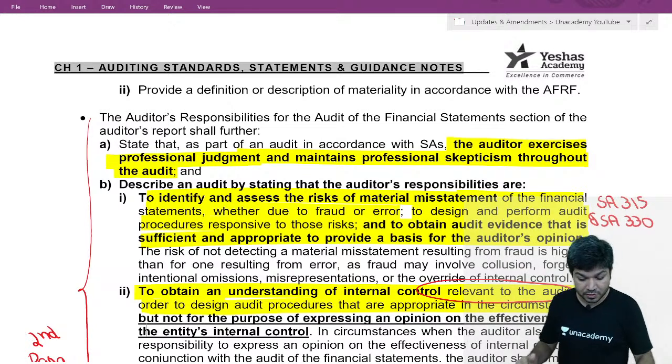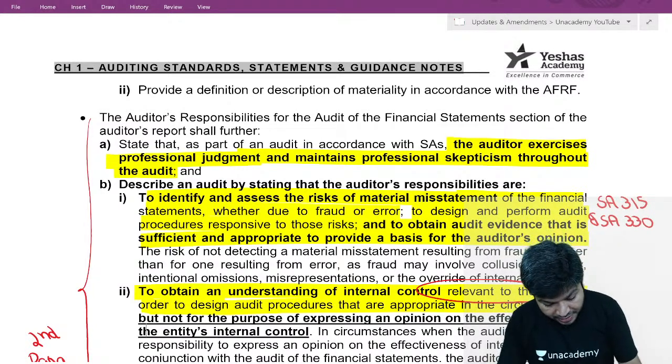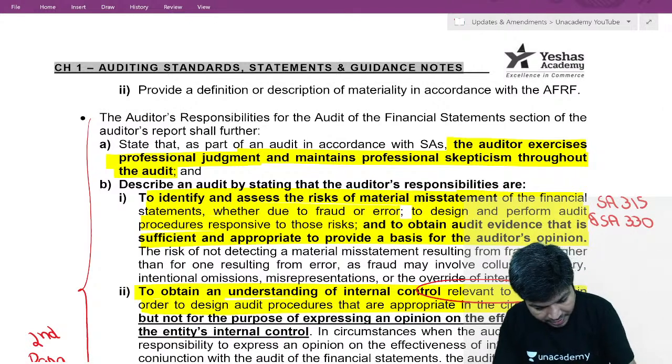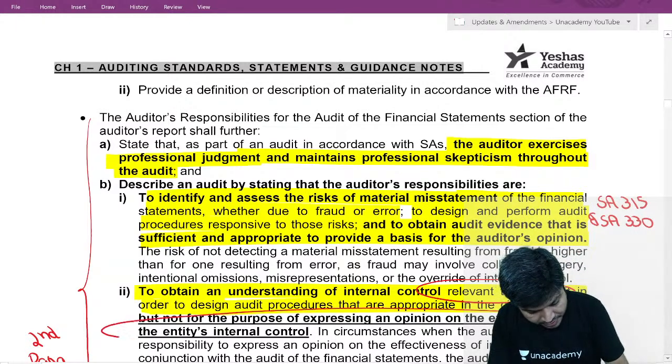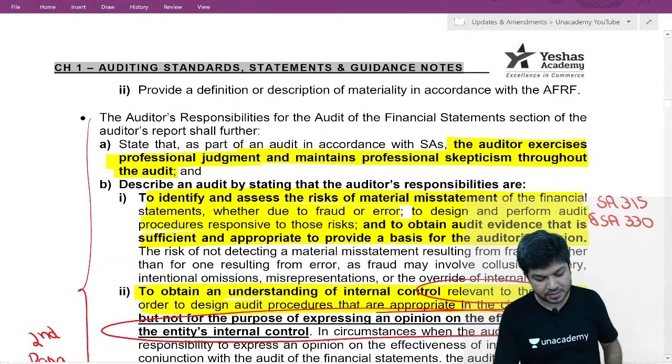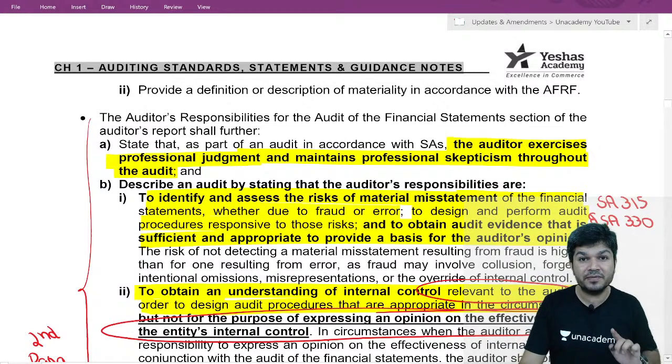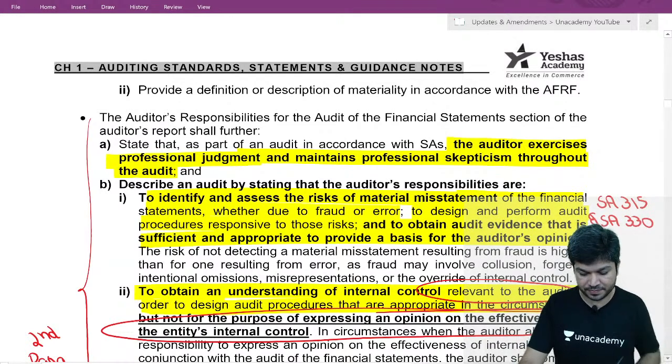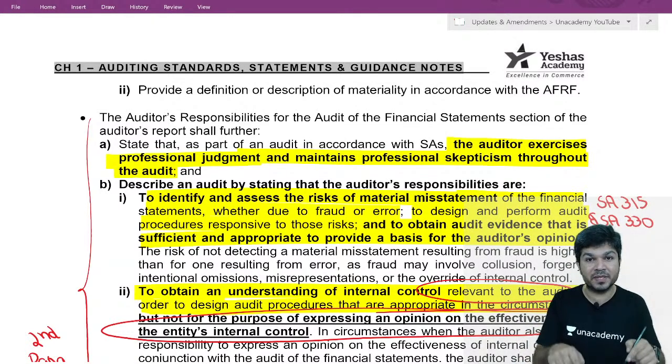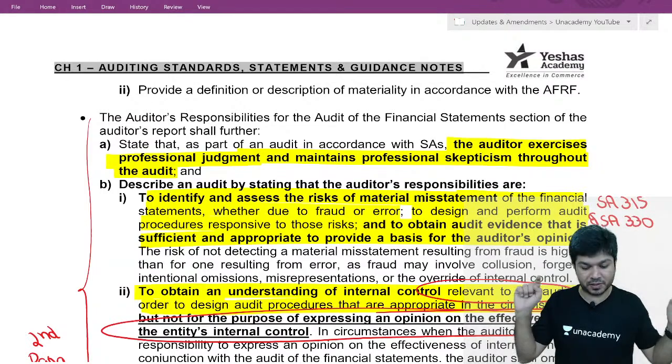If IFC reporting is required, this underlined part will be removed.